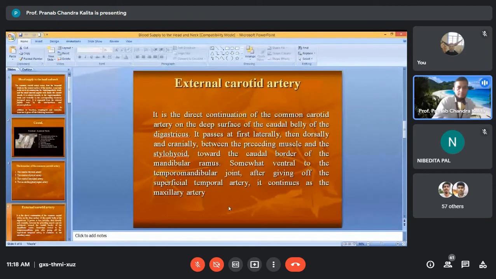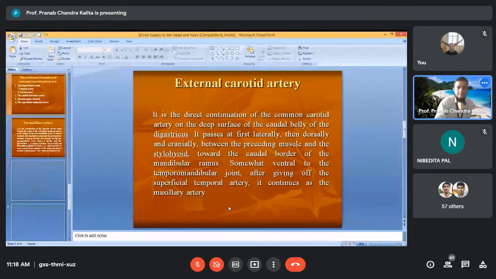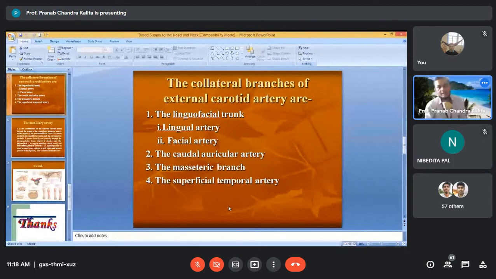This is about the external carotid. Now you see, near the temporomandibular joint, it gives the superficial temporal artery. Then what are its collateral branches of the external carotid? These are the 4 main branches: the linguofacial trunk, caudal auricular artery, the mesenteric branch, and superficial temporal. This is the last branch, as I have told you.